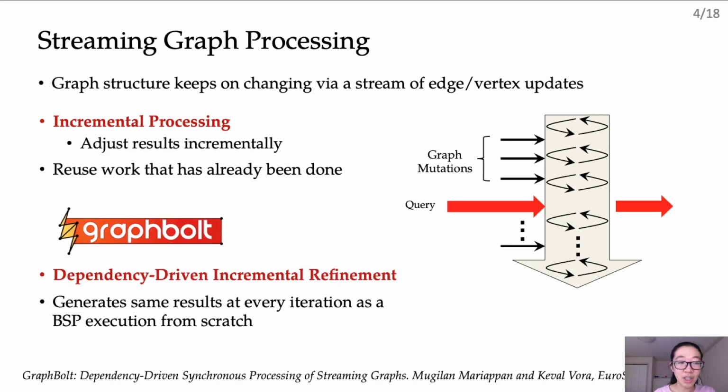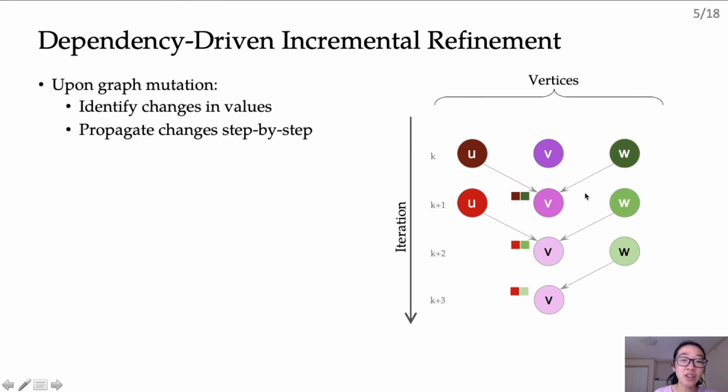Graphbolt is a state-of-the-art streaming graph processing system that does incremental processing to quickly compute final results that are fully correct. This means the final results are the same as if you were to perform a from-scratch BSP execution on the updated graph snapshot. Graphbolt tracks dependencies in the form of intermediate vertex values as computation progresses, and then it performs dependency-driven incremental refinement that incrementally adjusts these tracked values. So let me quickly explain Graphbolt's dependency-driven incremental refinement.